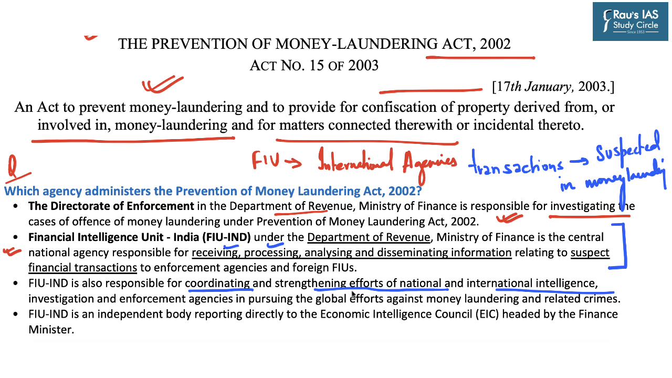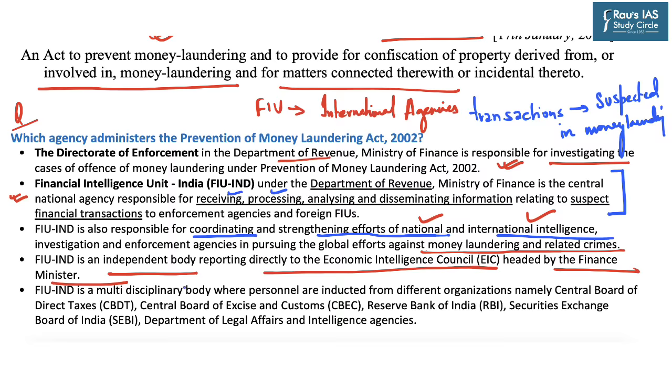So it coordinates and strengthens efforts of national and international intelligence, investigation and enforcement agencies to pursue global efforts against money laundering and related crimes. It further says that this institution is an independent body reporting directly to the Economic Intelligence Council headed by the Finance Minister. And lastly, this institution is a multidisciplinary body where personnel or officers are inducted from different organizations such as Central Board of Direct Taxes, that is CBDT, Central Board of Excise and Customs, RBI, Securities Exchange and Board of India, Department of Legal Affairs and intelligence agencies also.